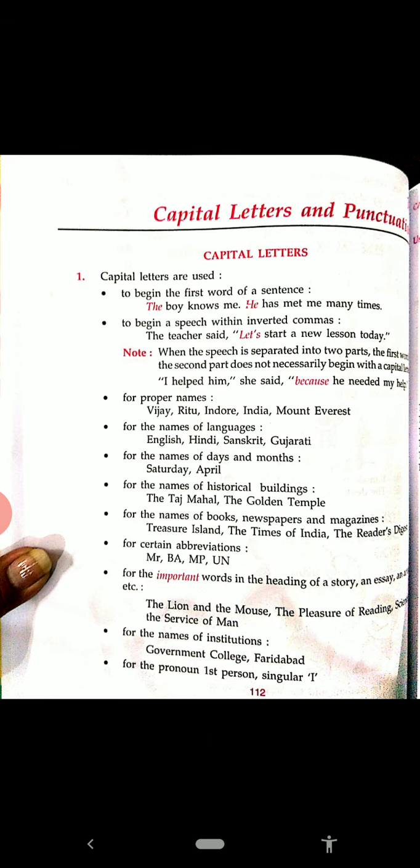Here I is capital, and because, B is small, as the speech is separated into two parts. The speaker is the same, she, and the speech is separated in two parts. So only the first letter of the speech is capital.